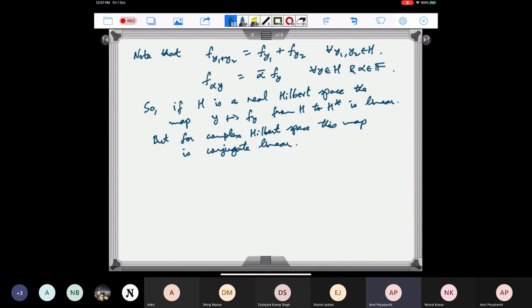Also, one other thing which is easy to see is that we can now make H star also into an inner product space. So it is also a Hilbert space. If we define, let's write f sub y1 and f sub y2.